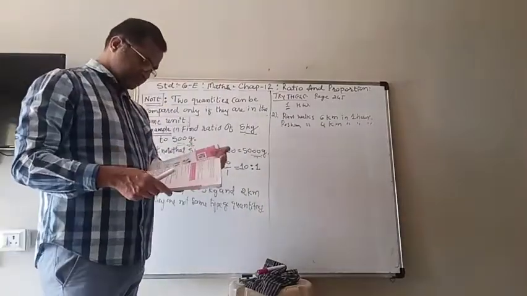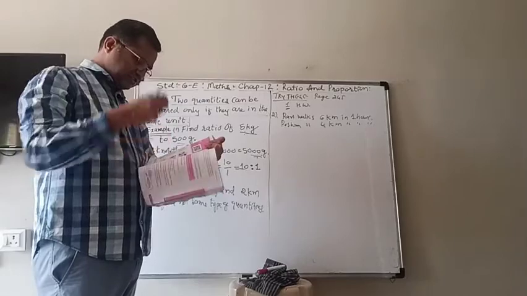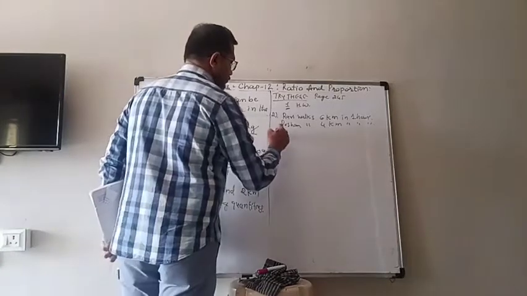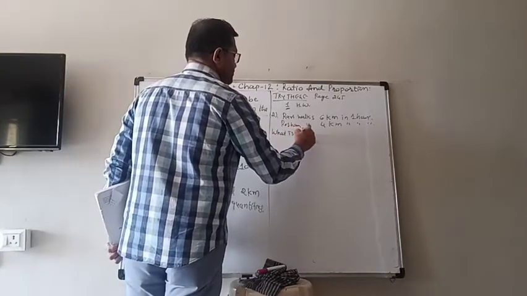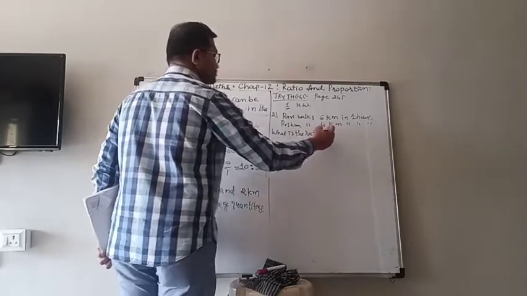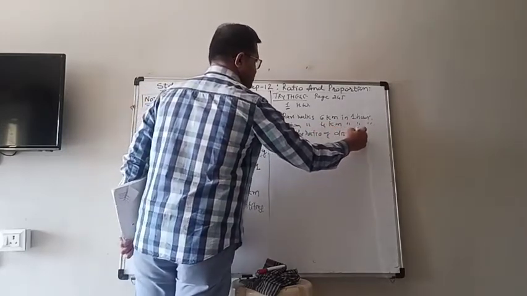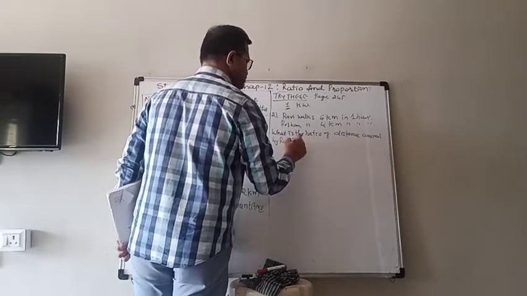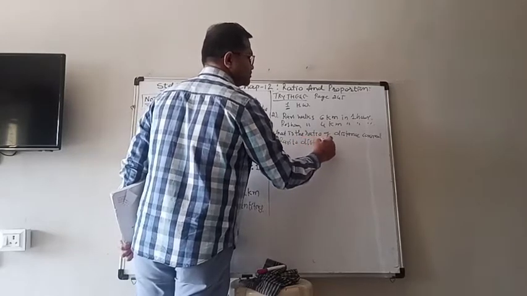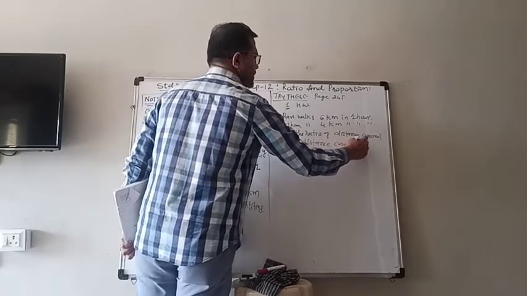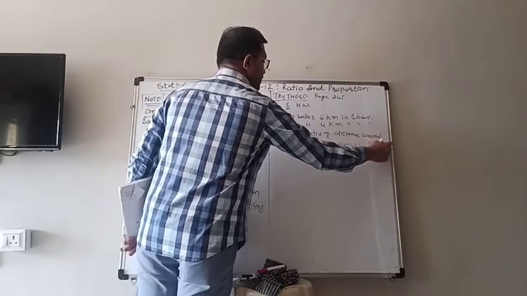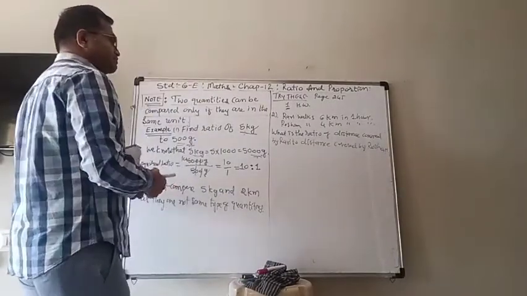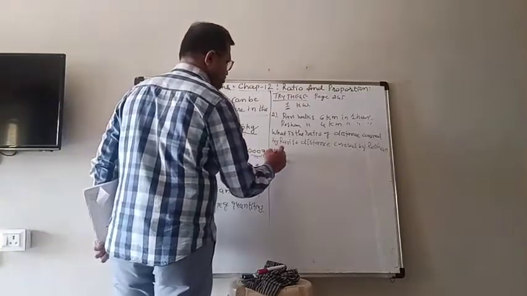Now what do you have to find? What is the ratio of the distance covered by Ravi to the distance covered by Roshan? And be careful, whose name is first must come in the numerator, and then, the required ratio.